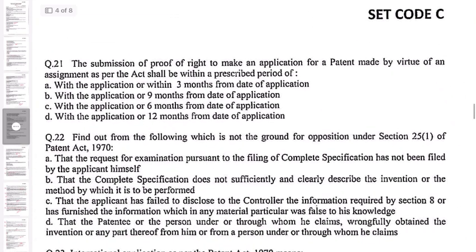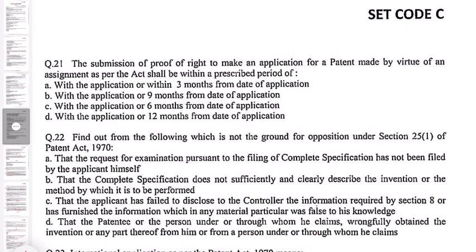The submission of proof of right to make an application for a patent made by virtue of an assignment as per the Act shall be within a prescribed period of: A. With the application or within 3 months from the date of application. B. With the application or 9 months from the date of application. C. With the application or 6 months from the date of application. D. With the application or 12 months from the date of application.